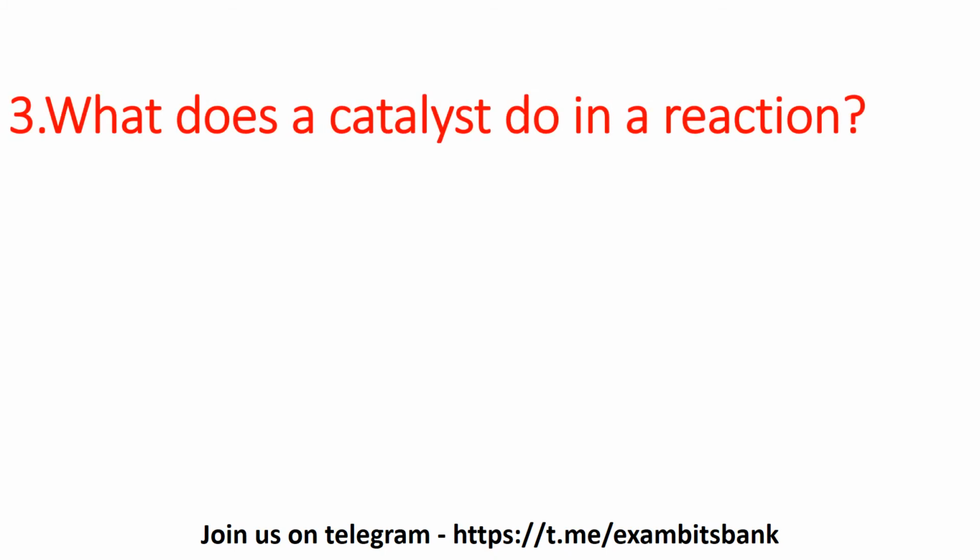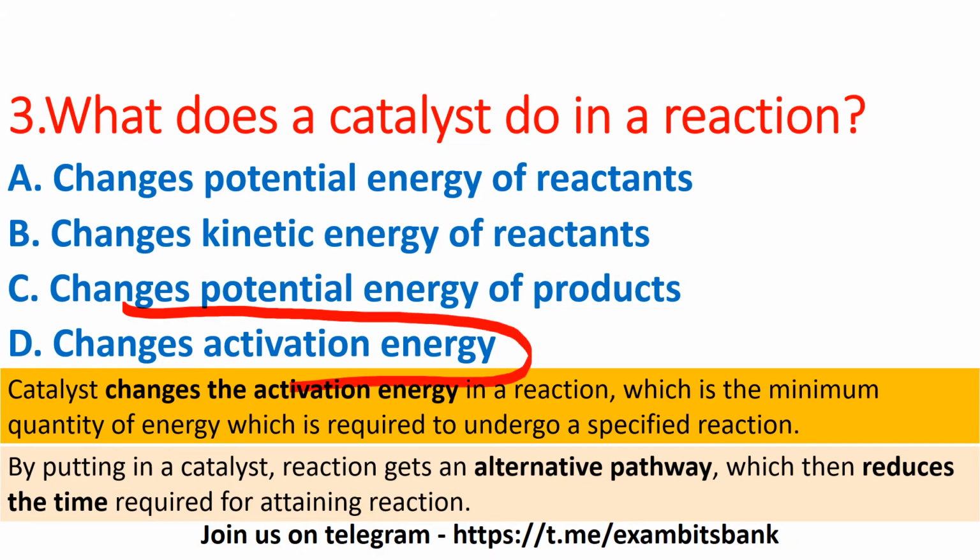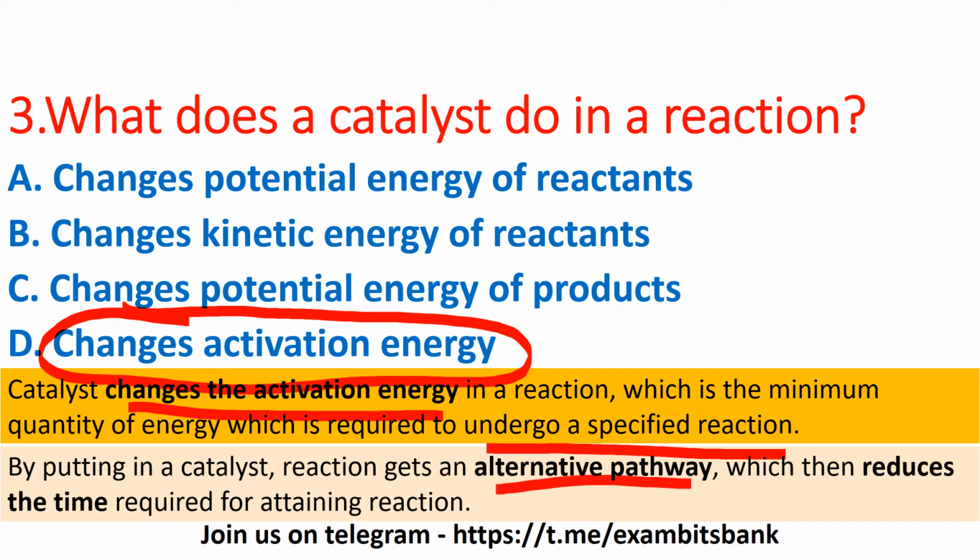What does a catalyst do in a reaction? Options are changes potential energy of reactants, changes kinetic energy of reactants, changes potential energy of products, or changes activation energy. Here the answer is changes activation energy, option D. So catalyst changes activation energy in a reaction, which is the minimum quantity of energy which is required to undergo a specified reaction, and by putting in a catalyst, reaction gets an alternative pathway which then reduces the time required for attaining reaction. Moving on to next question.